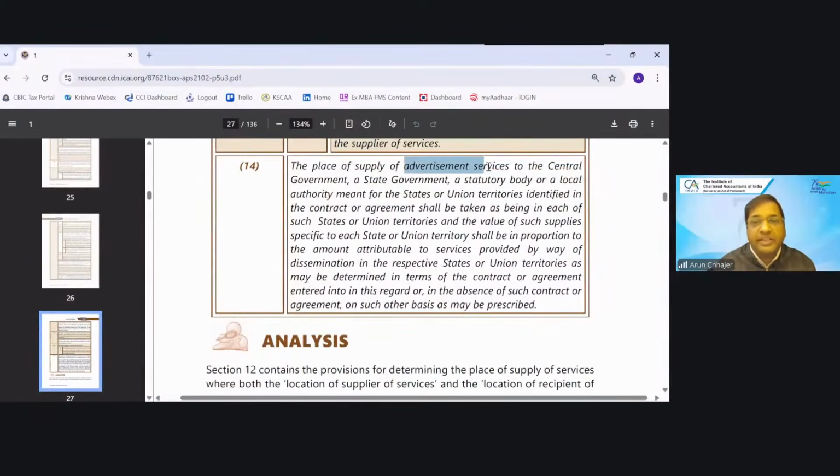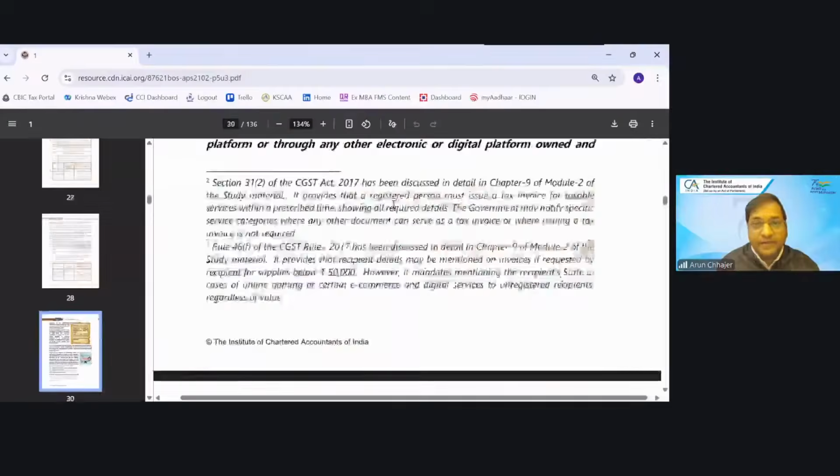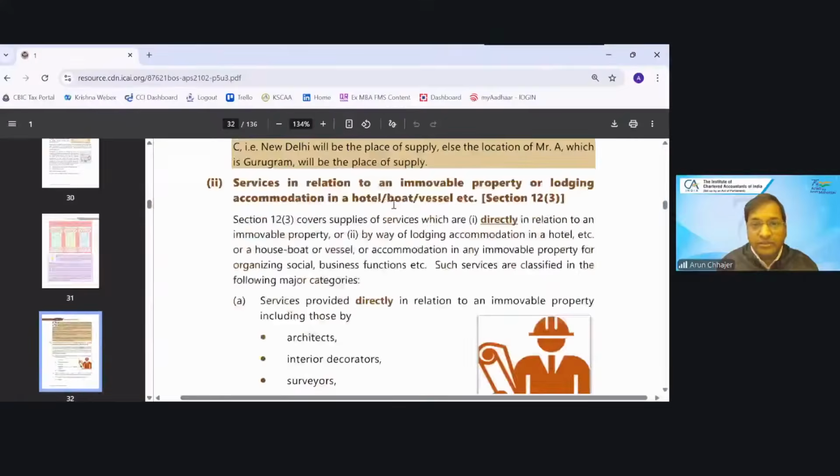And the place of supply in case of advertisement to the central government for the state or duty identified in the contract shall be taken in each of the states. So he indirectly says that as per the contract, it will be decided. So it will be apportioned. If there is no contract, then it will be apportioned as per the rules. This is section 12.